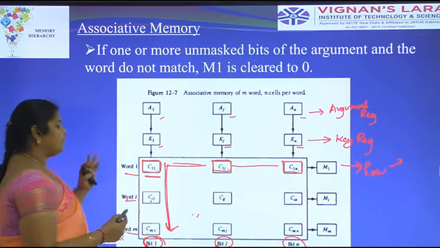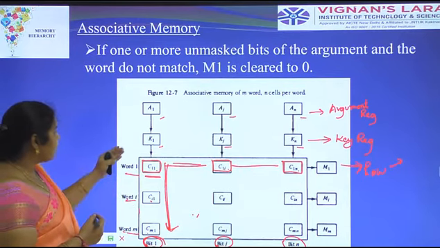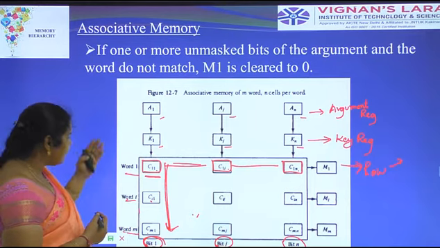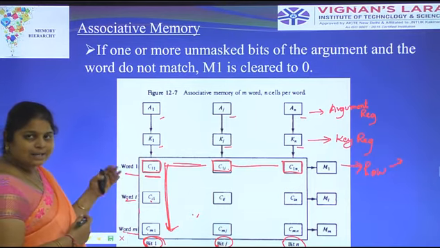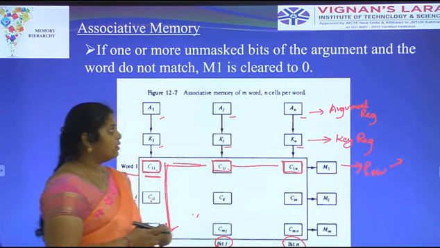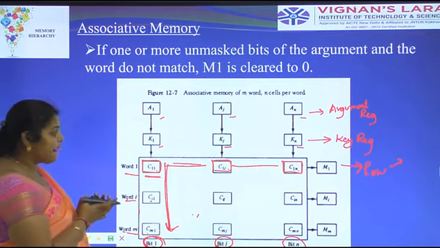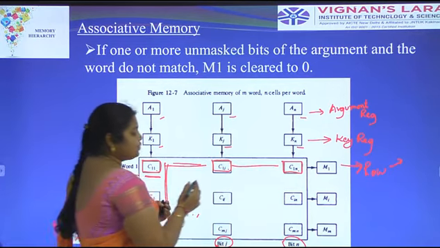Here only three operations are present. Whenever the argument register has some content and the associative memory has some content, and the two contents match, then match 1 will be 1. But if the argument register and associative memory do not match, then match 1 is 0.